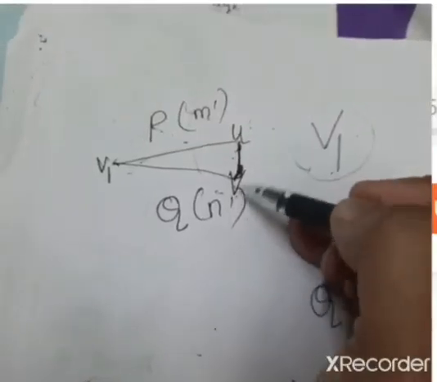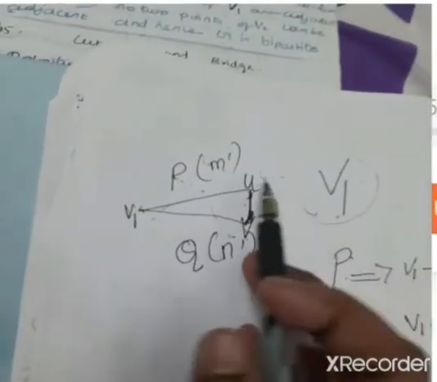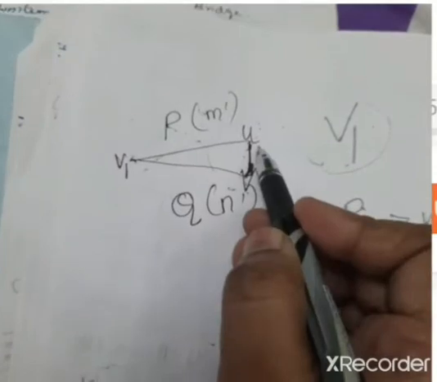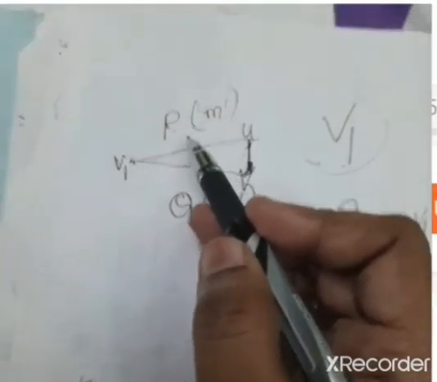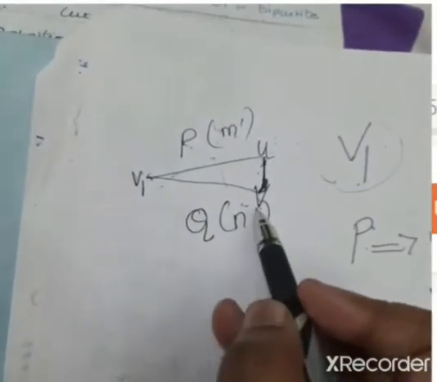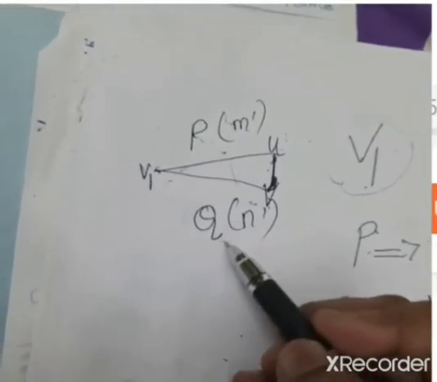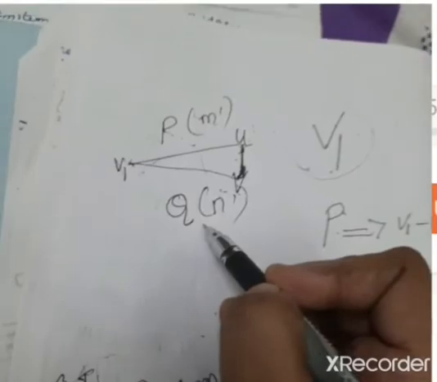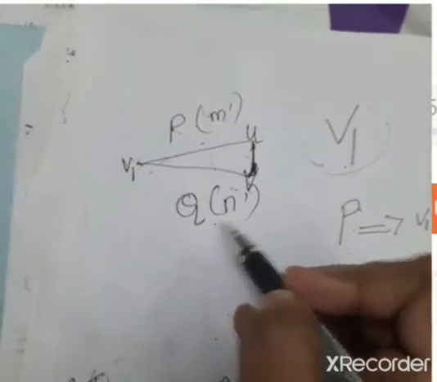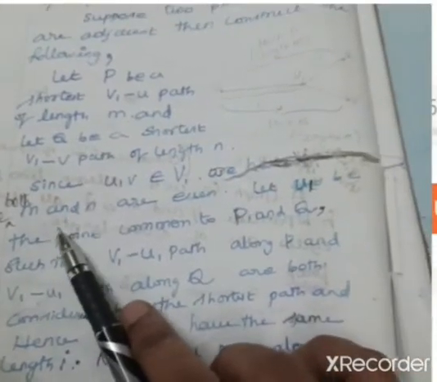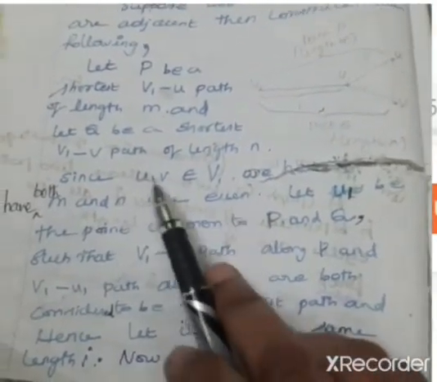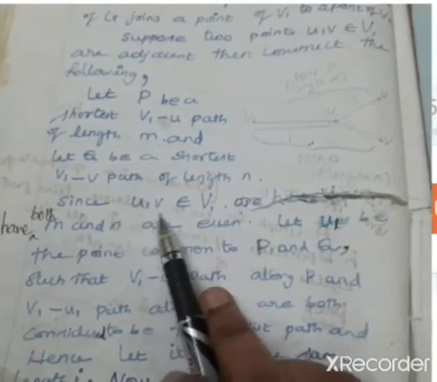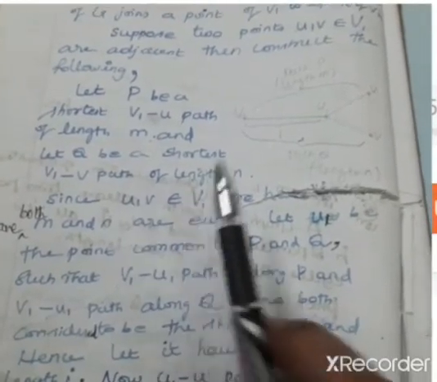If U and V are adjacent, there is a possibility of having a path from V1 to U, probably a shortest path of length m, and a path Q from V1 to V of length n, such that m and n are going to be even numbers. This is what they say: both m and n are even, since U, V vertices belong to the vertex set V1.